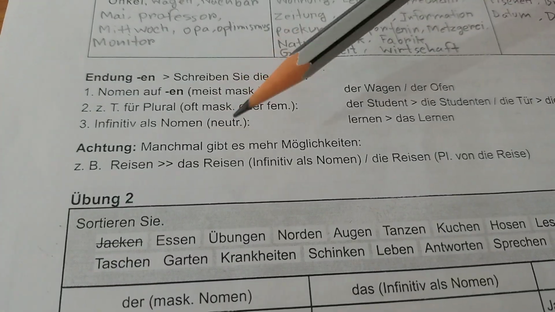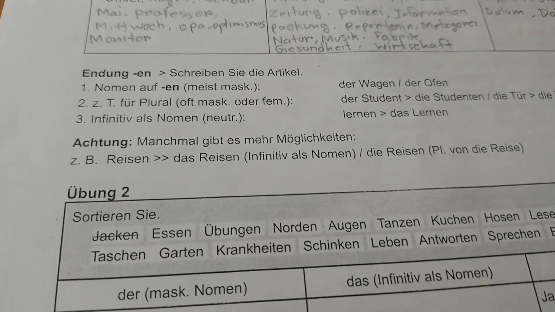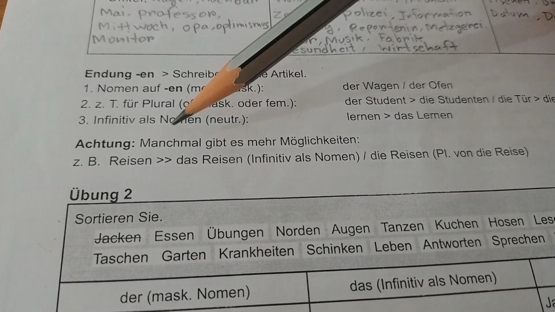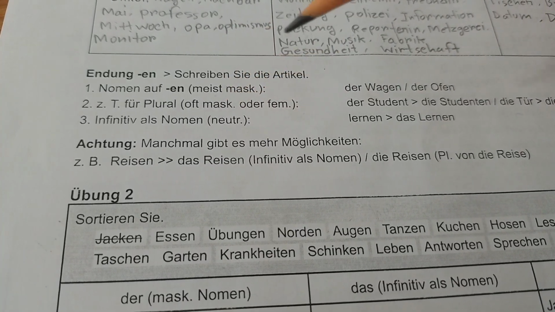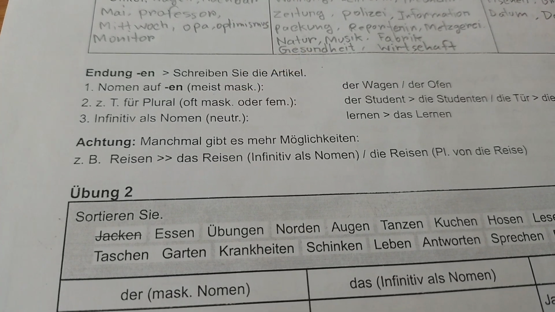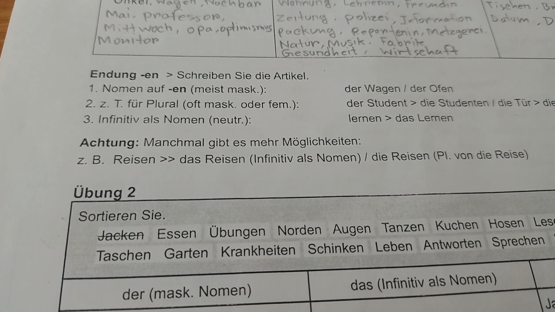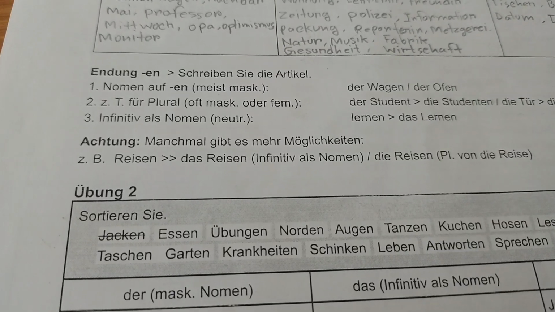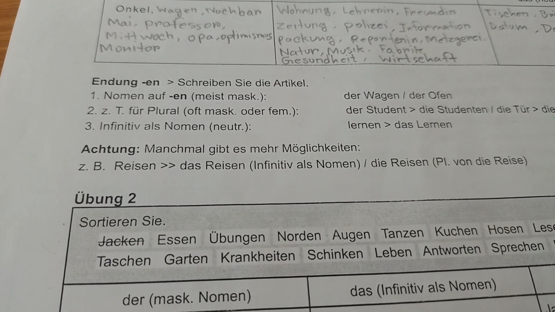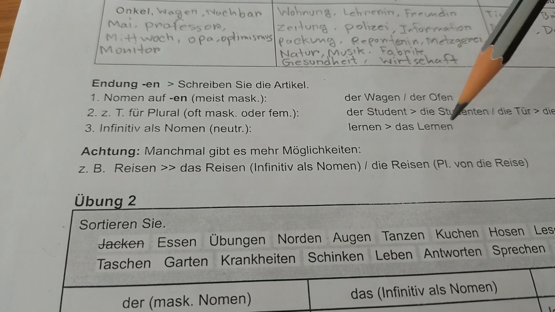In another case, we can also see en: infinitive als Nomen. So as it is nominalization, converting verbs into nouns. The verbs in German always end with en. We are talking about the infinitive. So if you want to make those verbs nouns, then what will happen? I have to use the article das.